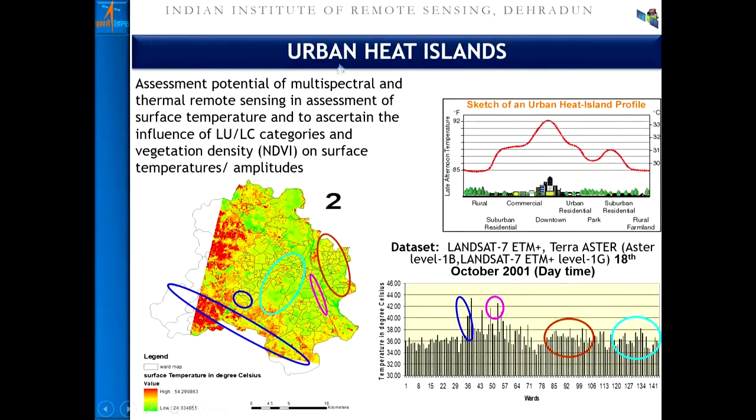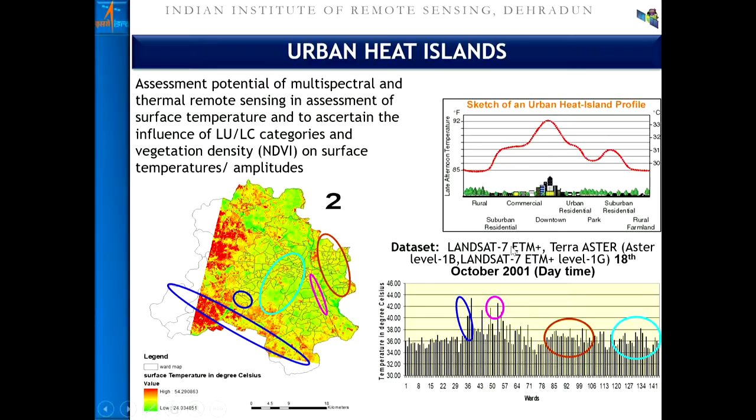Another application is the UHI, urban heat islands, which are nothing but anomalous land surface temperature variation because of the urbanization processes, where urban comfort goes poorer as urbanization goes higher, and natural features keep on going inferior.